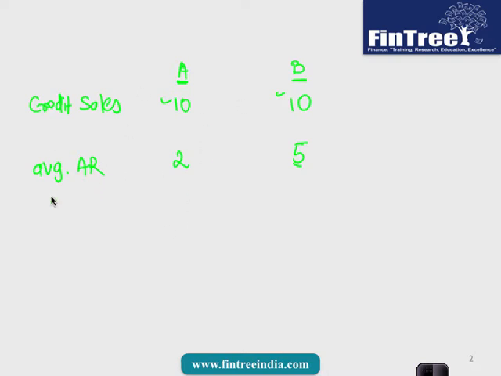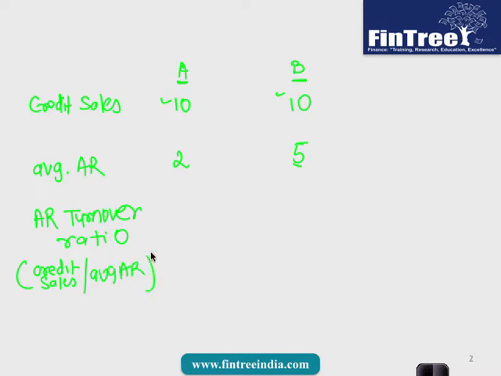So what we would calculate is a ratio which is called the accounts receivable turnover ratio. And how would that ratio be calculated? Accounts receivable turnover ratio would be calculated as credit sales divided by average accounts receivable. In this case the ratio would be 5, in this case the ratio would be 2, and which is better? 5 is better, so we would say higher the better.